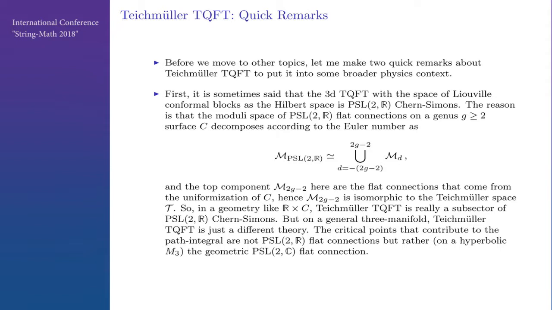So we really can just project onto it by putting some boundary conditions, and then the Teichmüller is just a subsector. But on a general three-manifold, it's not clear how you could project from PSL2R to Teichmüller. So PSL2R has more lines. And so these are just different series, and also the critical points that contribute to the path integral in Teichmüller are not PSL2R flat connections, but rather the geometric flat connection. So this Teichmüller is in a sense chiral gravity, although it is a TQFT, not gravity.